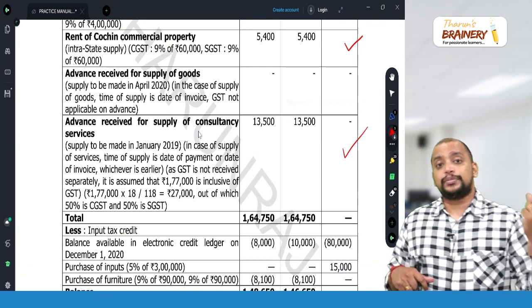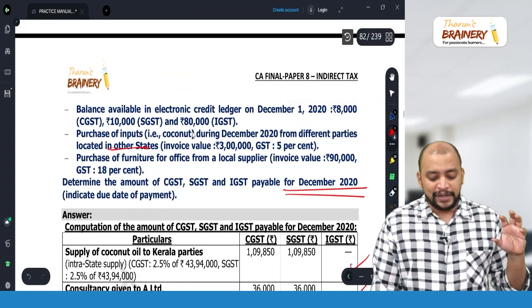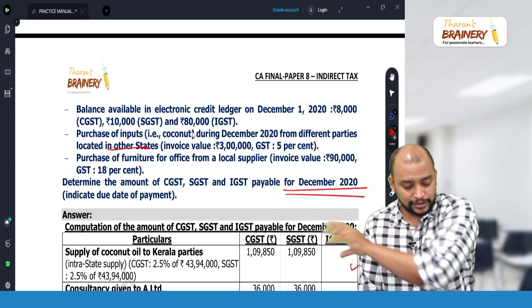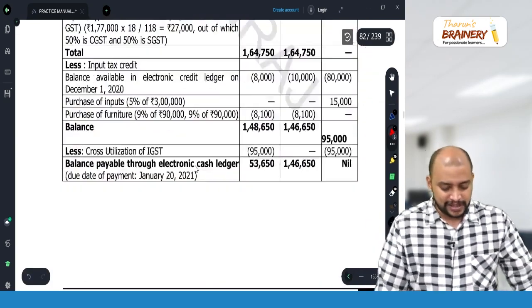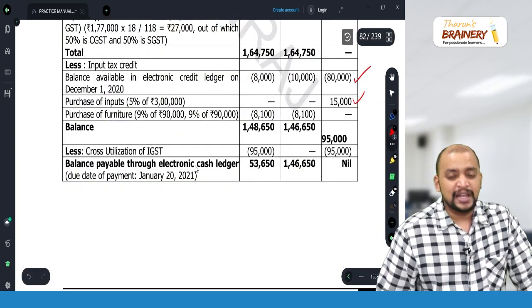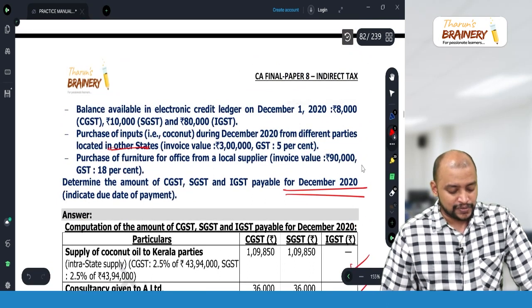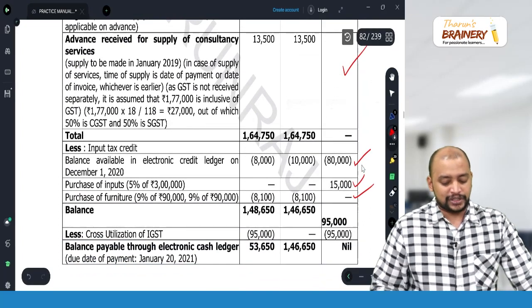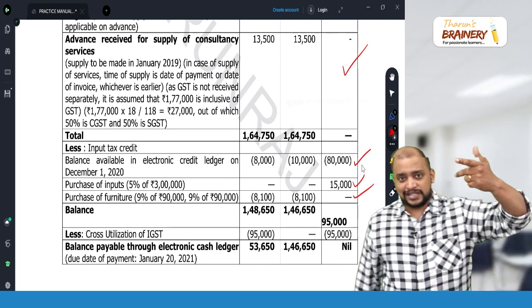Now statement number 2, input tax credit. What is that input tax credit? Opening balance, CGST, SGST, IGST: 8,000, 10,000, 80,000. Then inputs, IGST 3 lakhs into 5%, 15,000. Then we have furniture from a local supplier, invoice value 90,000. So CGST, SGST paid, so we got the input tax credit also. So 2 statements we have completed. One is outward supply, one is inward supply.